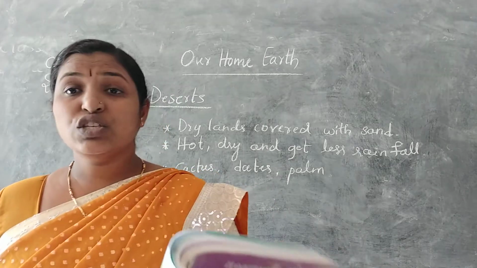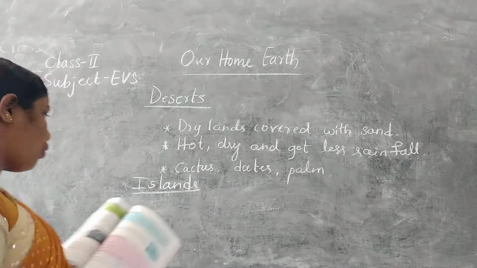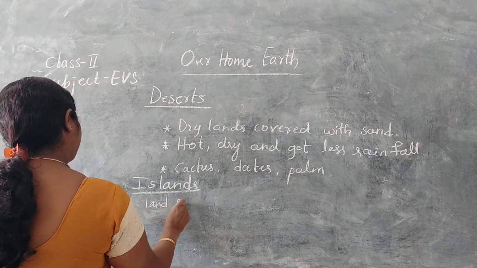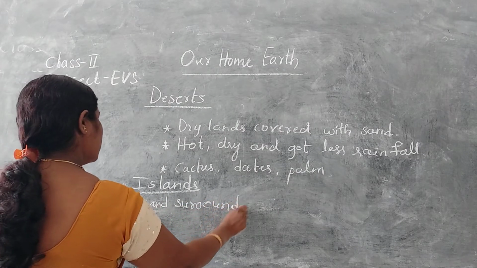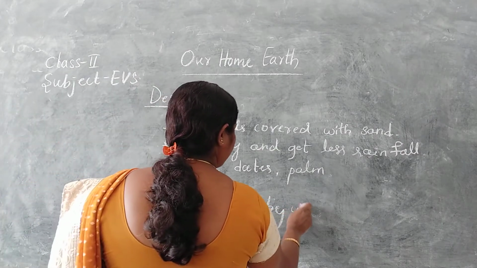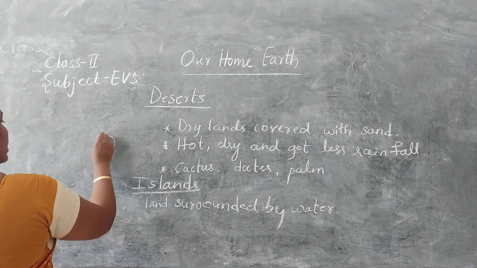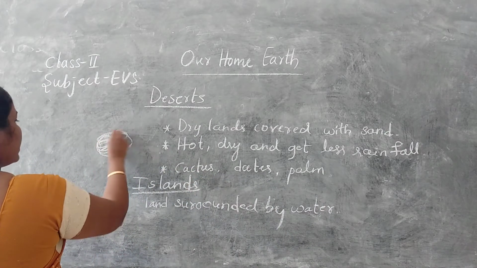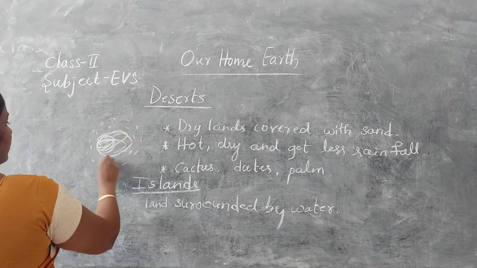Think that this is a land area. This much is land, and around this land there is water.